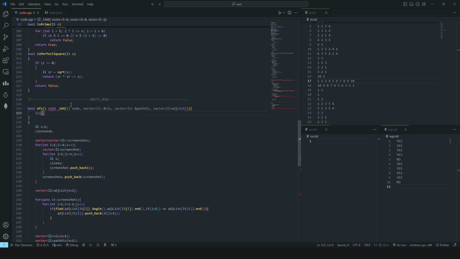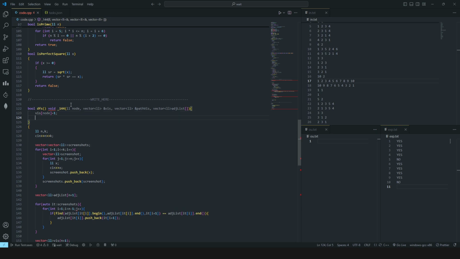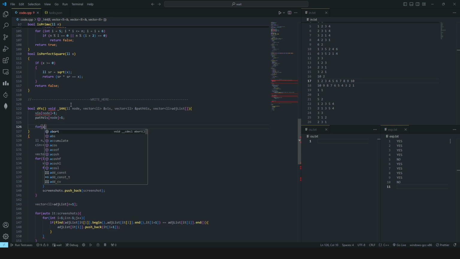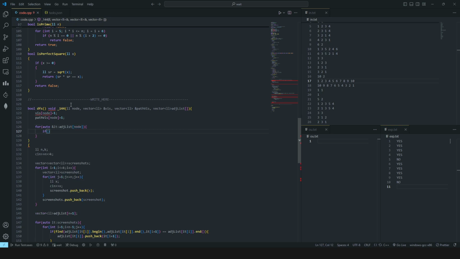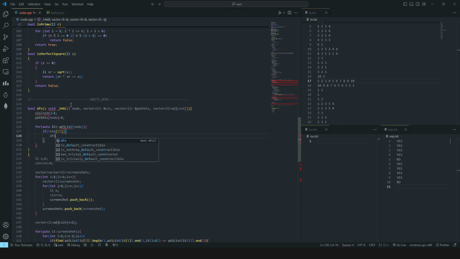So mark this node visited, also mark this node as path visited, just a simple cyclic check concept, and now I have to iterate through each of its neighbors in the adjacency list for this node. If the neighbor is not visited, then we will call the DFS function, and if at some point in future it returns a true, that is it has detected a cycle, so we will return a true right here.